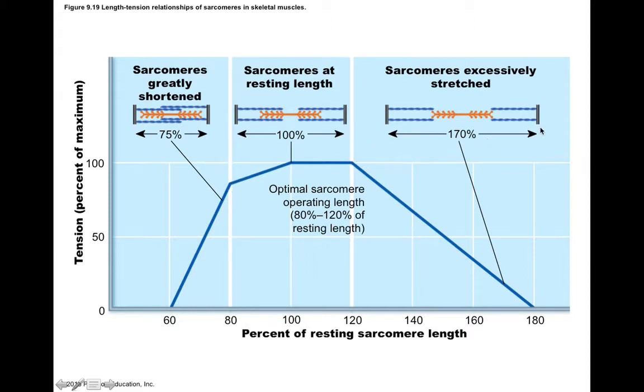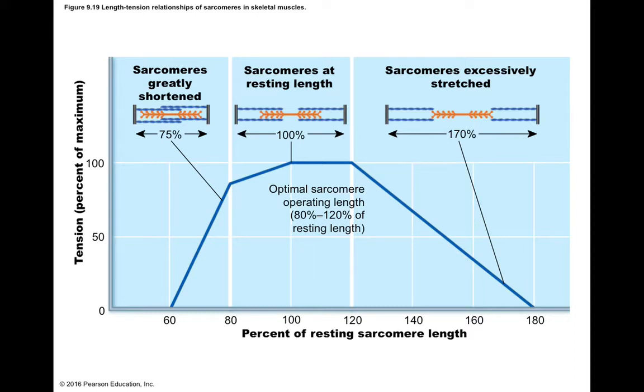So if sarcomeres are excessively stretched, where you might find that the thin filaments barely overlap with the thick filament, we see here that there's even less potential contact between the myosin heads and the thin filament, which means that at 170% of its resting length, the sarcomeres can only produce about 20% of their maximal tension.